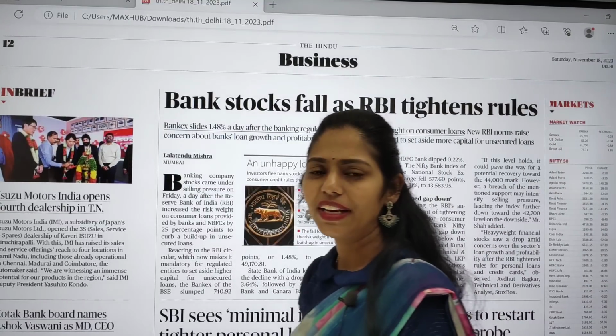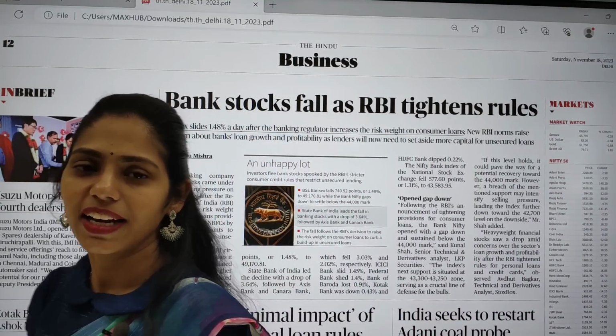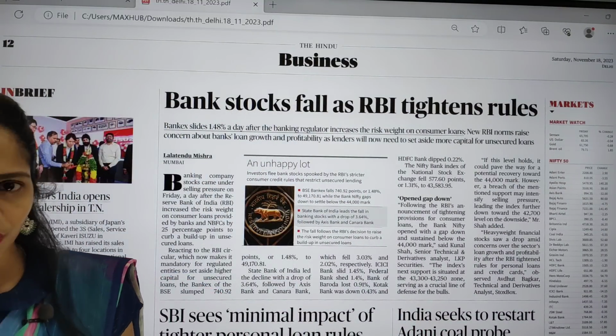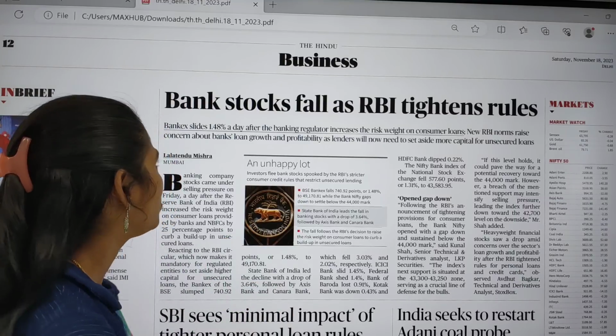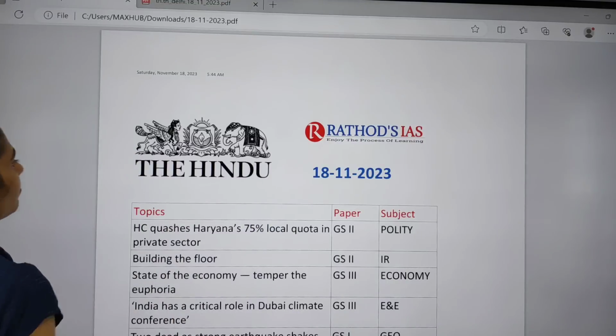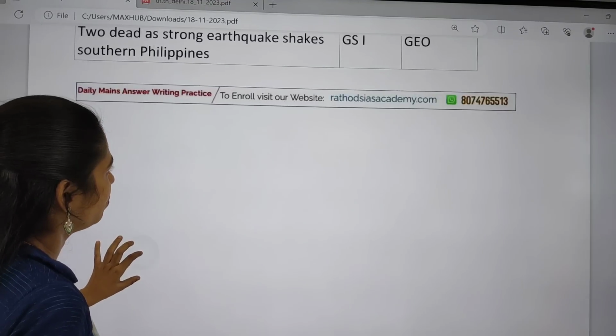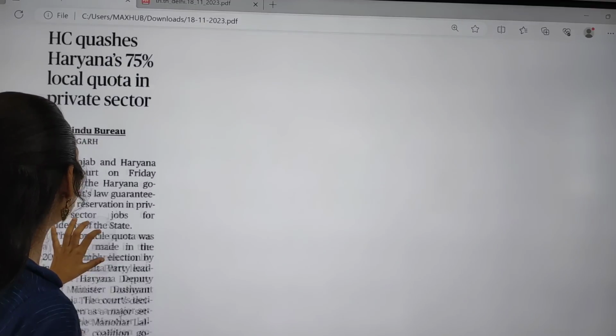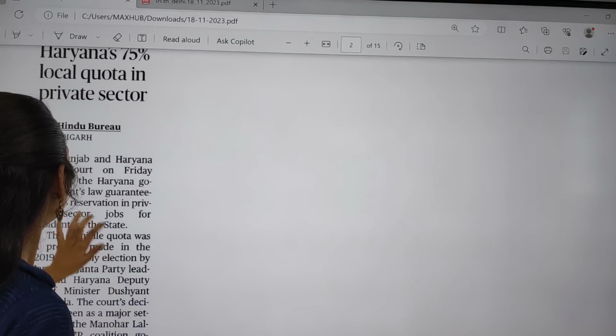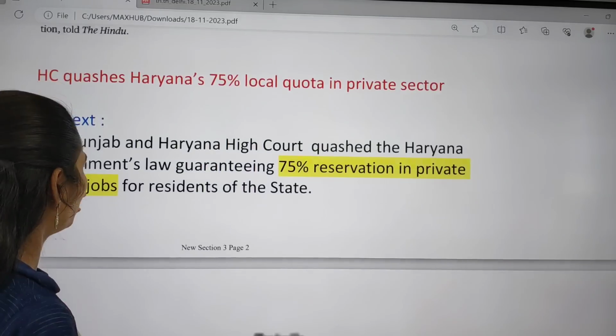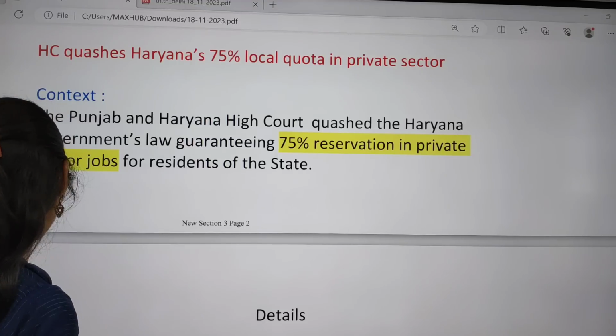So these are the very important articles which are relevant from your examination point of view. And now let us see the notes. So the first topic is about reservation or quota in private sector.